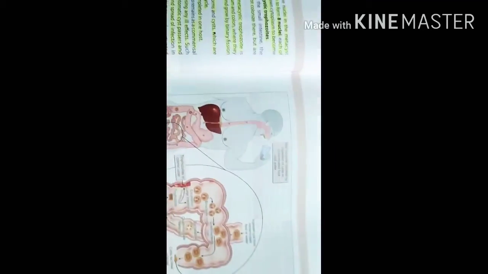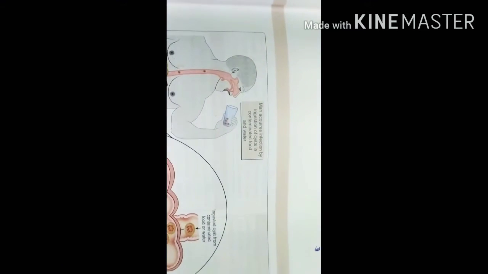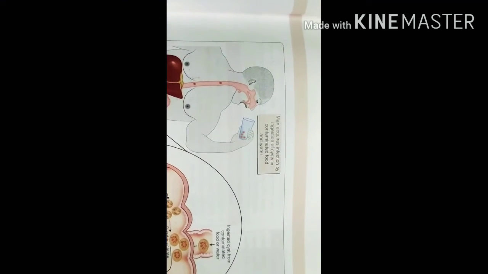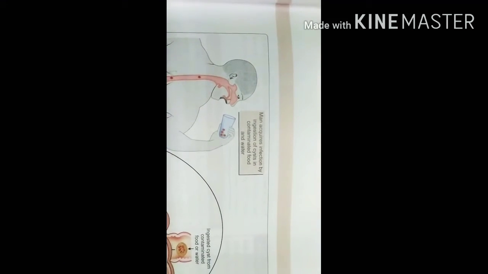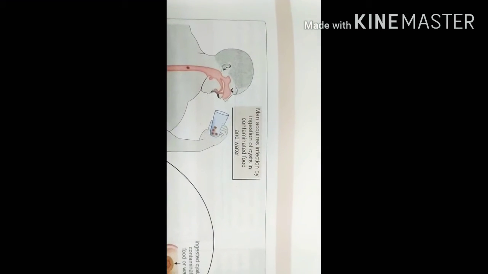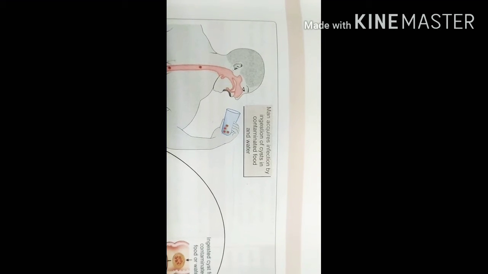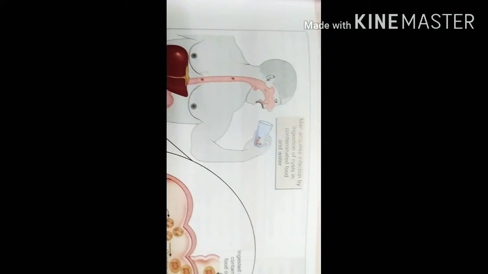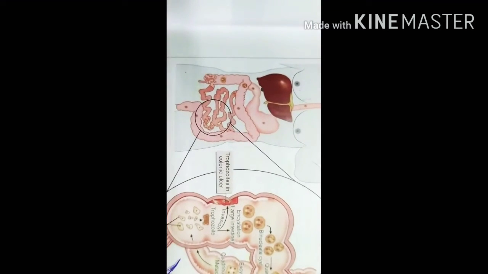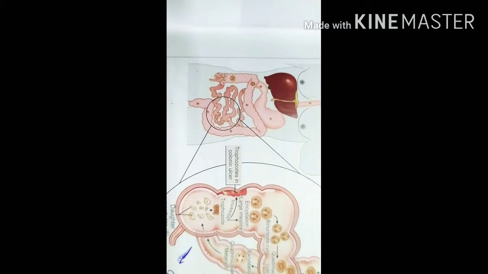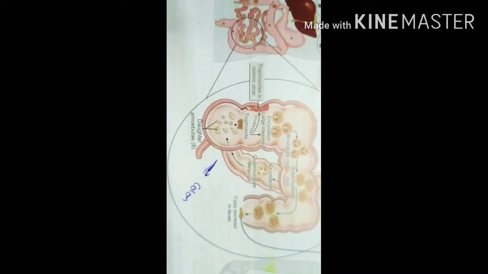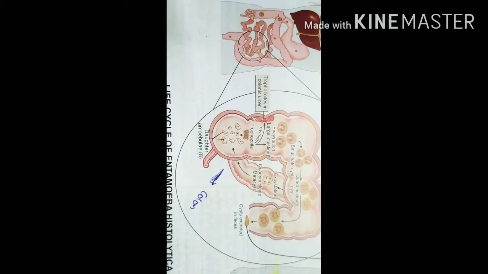Okay, now let us learn about the life cycle. First you see the man is drinking contaminated water and food which contains small cysts. The cyst goes inside his stomach and then the small intestine and large intestine. If we zoom in, we can find this one.